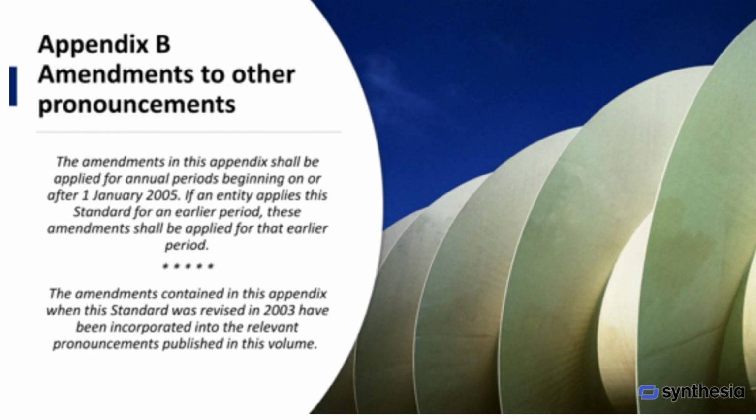Appendix B covers amendments to other pronouncements. These amendments are to be applied for annual periods beginning on or after the 1st of January 2005. If an entity applies the standard for an earlier period, the amendments should also be applied for that earlier period. The amendments that were included in this appendix when the standard was revised in 2003 have already been incorporated into the relevant pronouncements published in this volume.